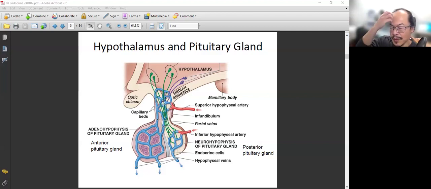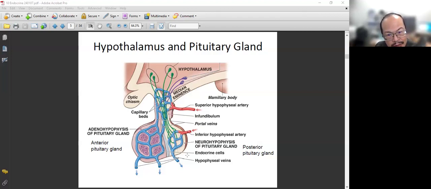So that's one group. Another group of the hypothalamus neurons will extend their nerve. They won't release their hormone directly and locally. They will reach out. You need to know the nerve can be very long. They will reach out downward toward the pituitary gland. Here in the pituitary gland, we have two portions.